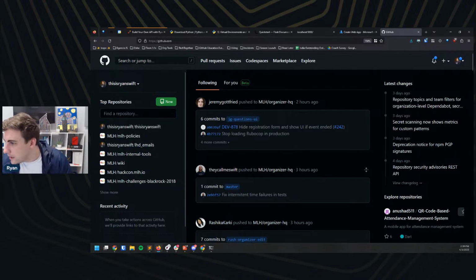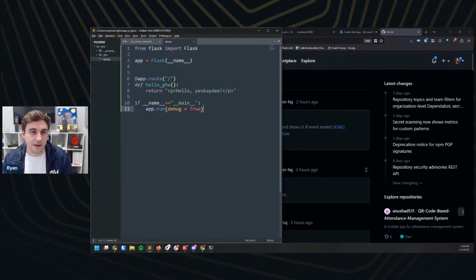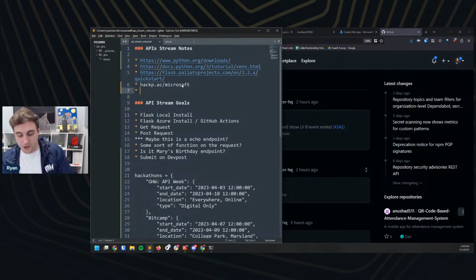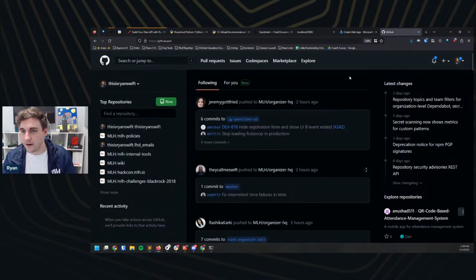All righty. I will share my code. I'll share all of my notes and everything afterwards as well. And so I do want to keep coming back to this. So we did our Flask stuff, and then we did hackp.ac/Microsoft, which was the link for the Microsoft hosting that we used. And then we're going to go to GitHub and get started there.